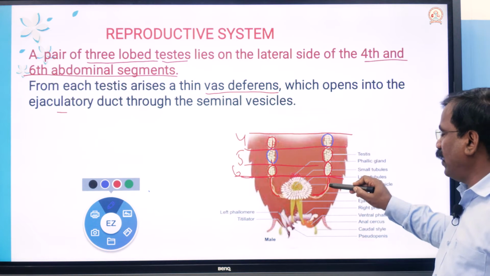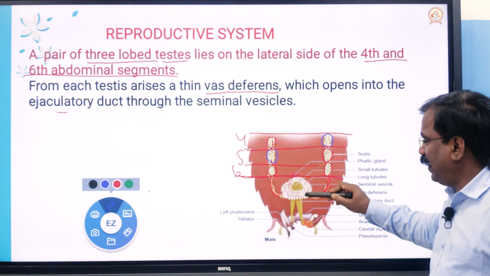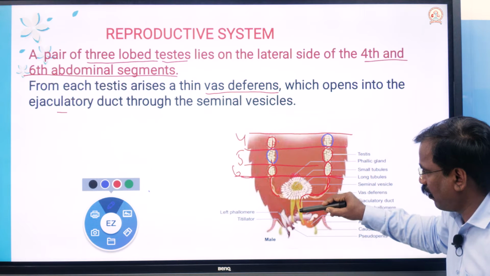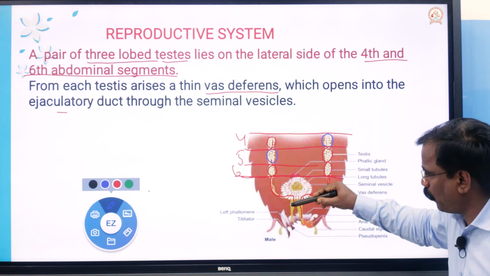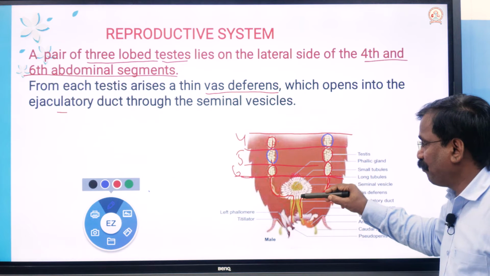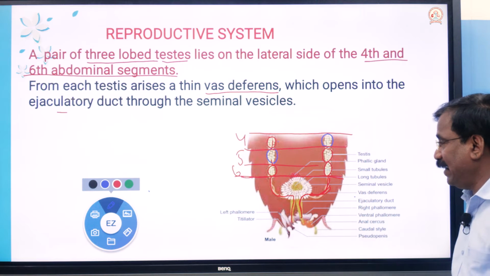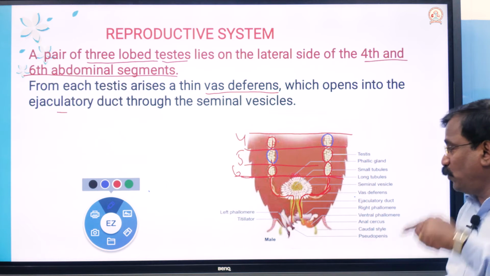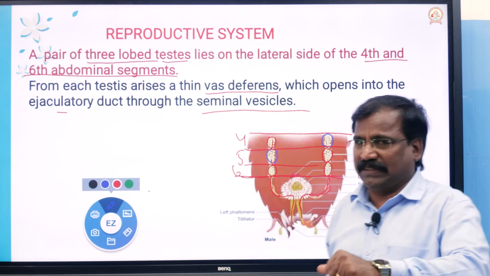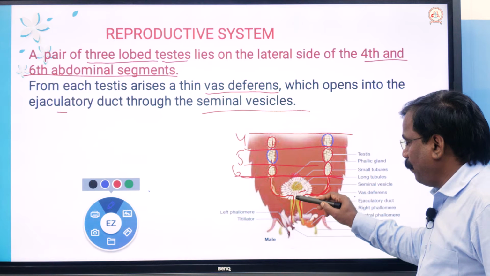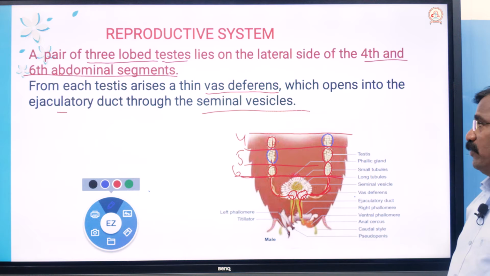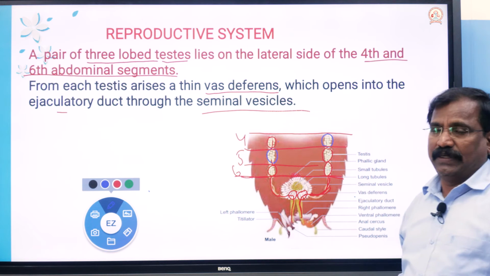That vas deferens opens into the ejaculatory duct. So the testis, vas deferens and ejaculatory duct. The vas deferens passes through the seminal vesicle. Seminal vesicles are pouch-like structures.